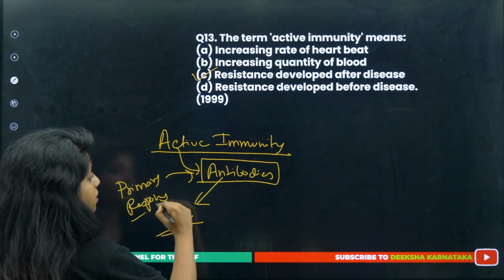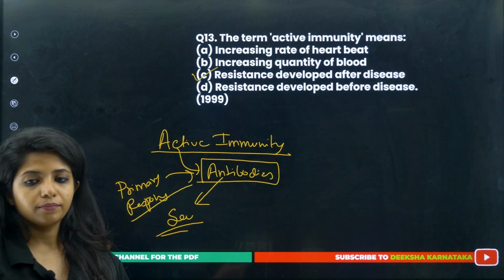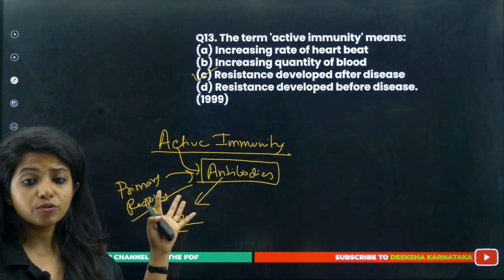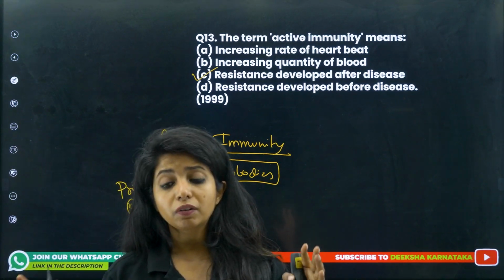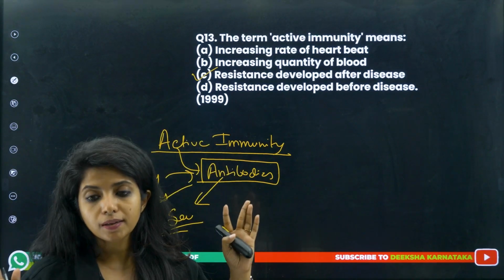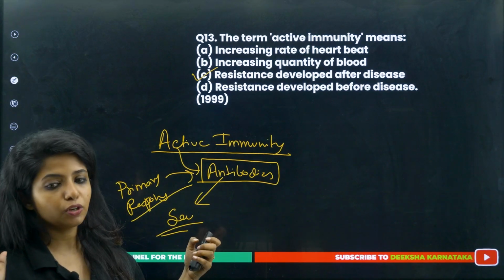Because only after a disease would we be getting antibodies, and then in the secondary response they will act on it. Before that our body is very confused as to what to produce. There are so many antibodies, so many antigens over here. Which is the antibody which will be perfectly suitable for killing this particular pathogen? So that is the state in the primary response. Next time it comes, it is pretty sure.